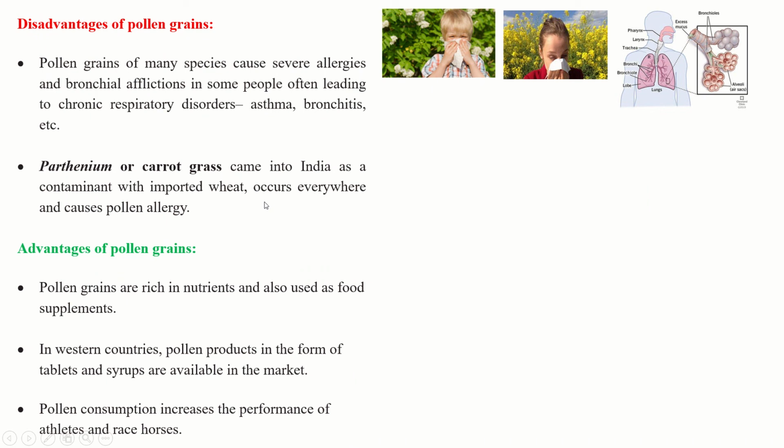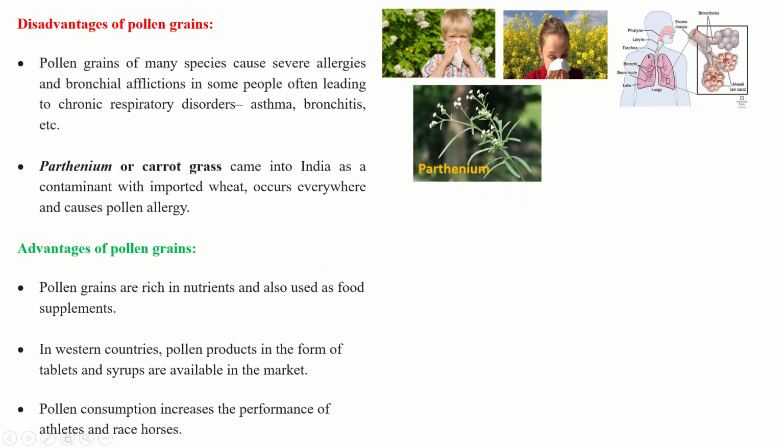Then Parthenium, or carrot grass, is an example of a plant which causes pollen allergy. It was introduced as a contaminant with imported wheat. Okay, it is an introduced plant. It came when the wheat was imported, and now it occurs everywhere and causes pollen allergy. I will show you the plant.